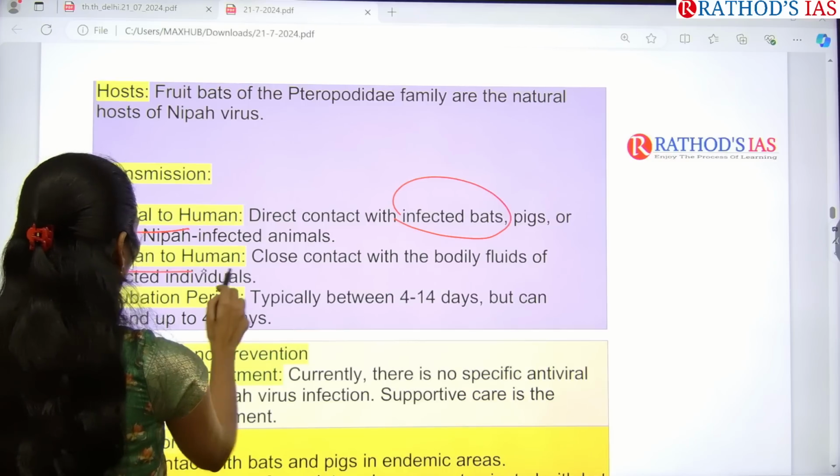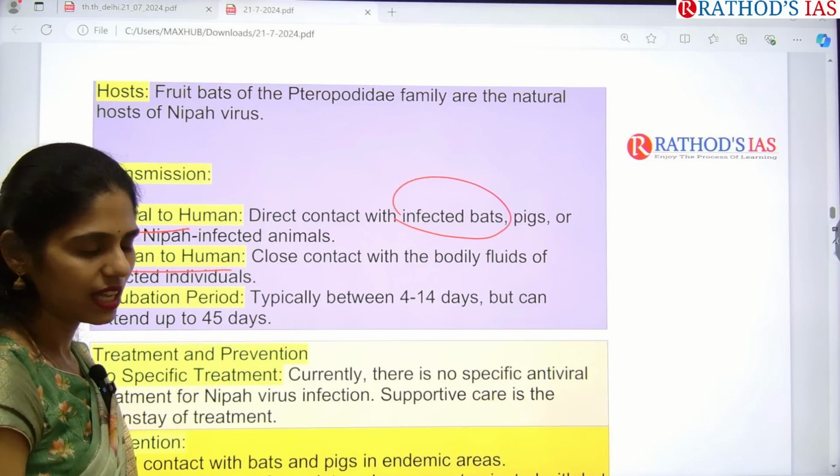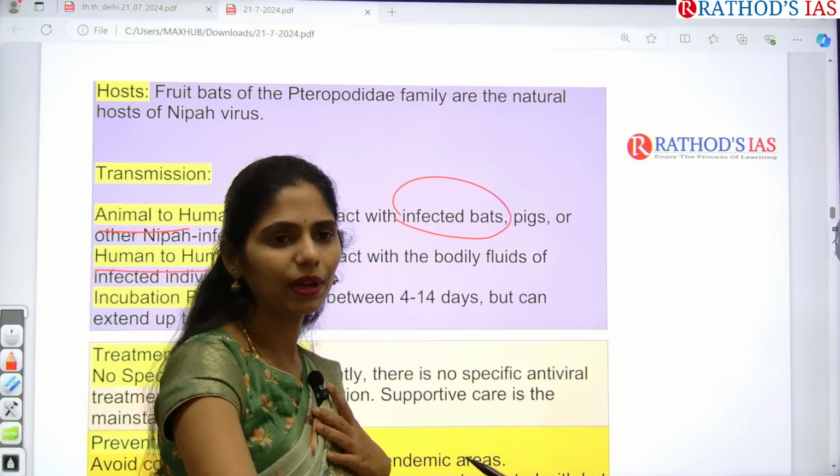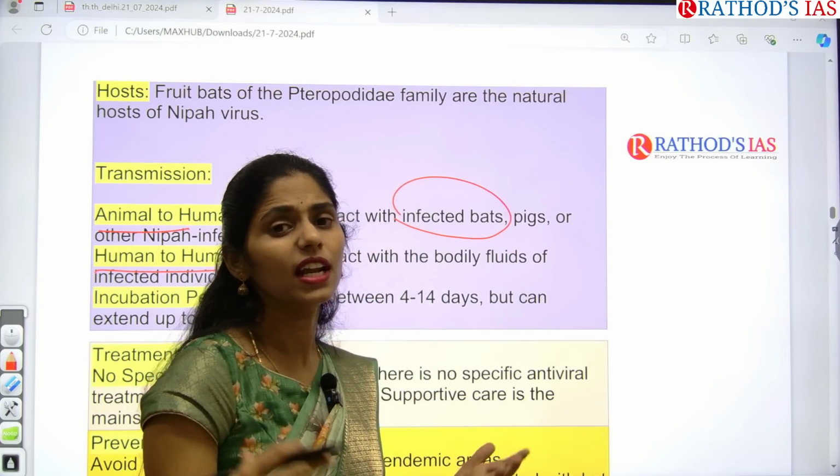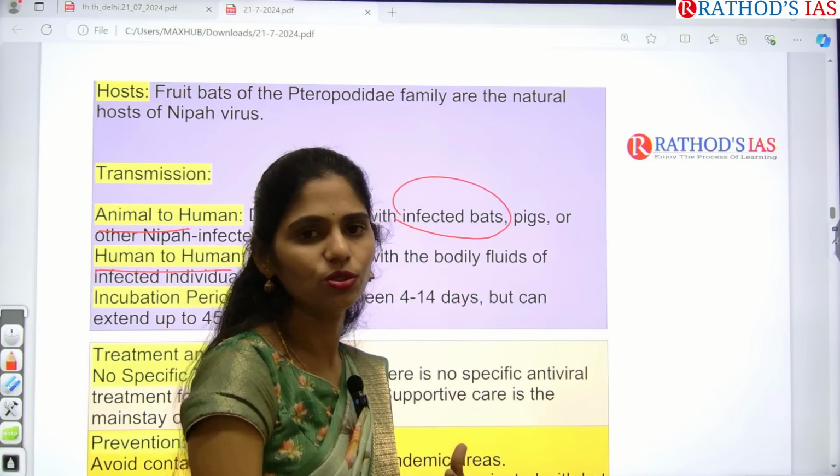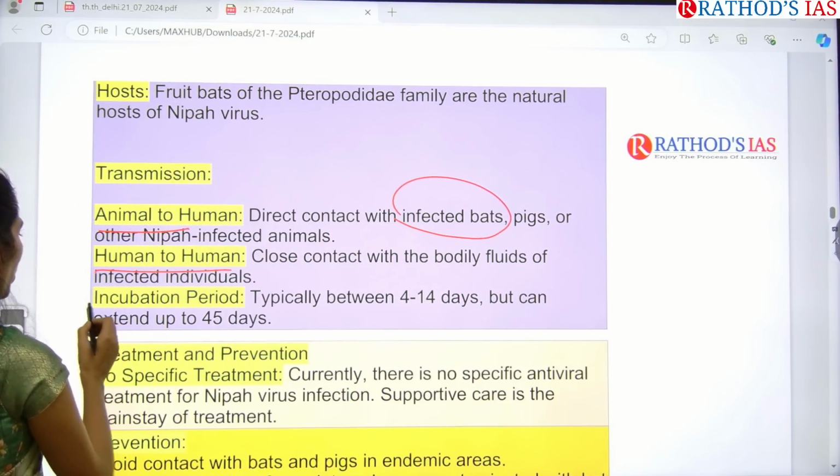And the other route is human to human contact. For example, if I got the Nipah virus, whenever I'm communicating with you, yes, the virus from me can easily be transmitted to you.